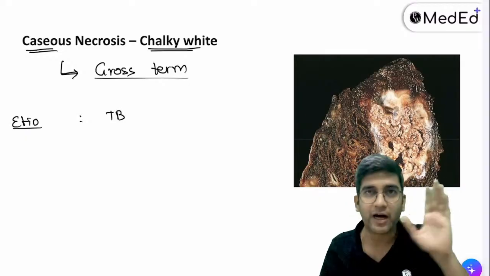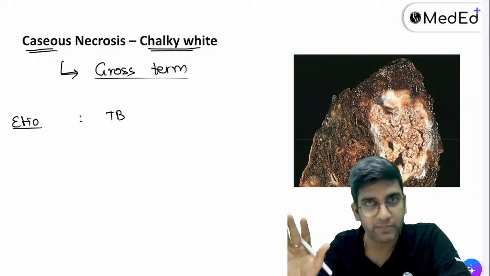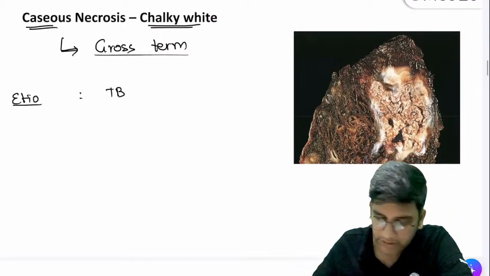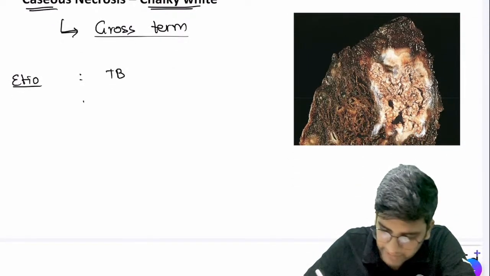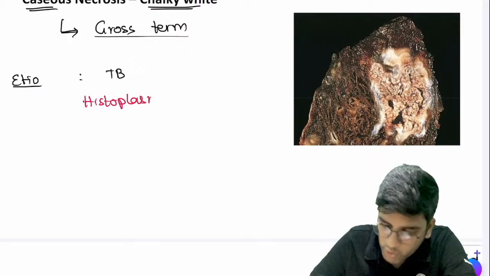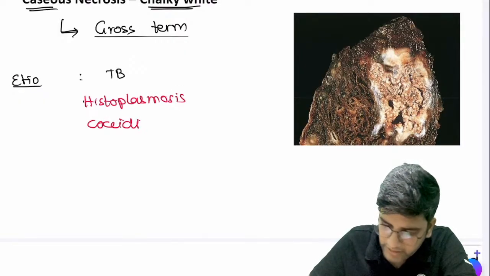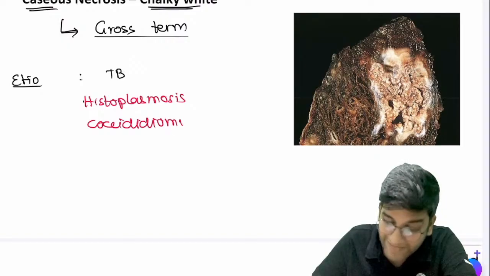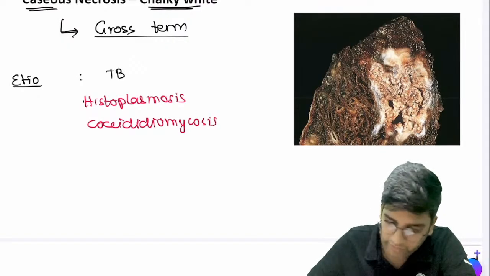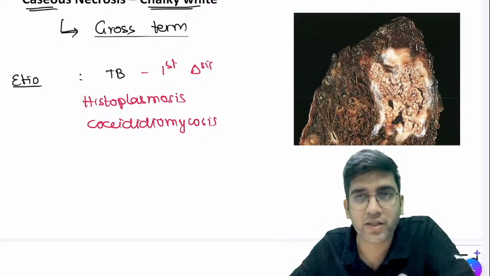Be it India, abroad, anywhere, it's only TB. If I rule out TB or if TB is not there in the option, then I can think of other findings. Histoplasmosis. This only when TB is ruled out. Or coccidioidomycosis. Only when TB is ruled out, I can think of this. This is always the first diagnosis when I see a caseous necrosis.